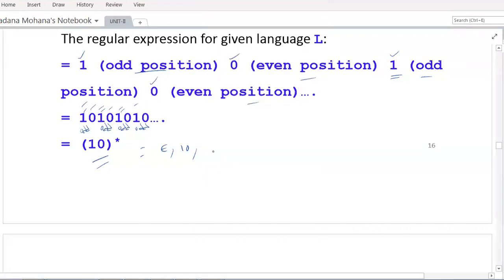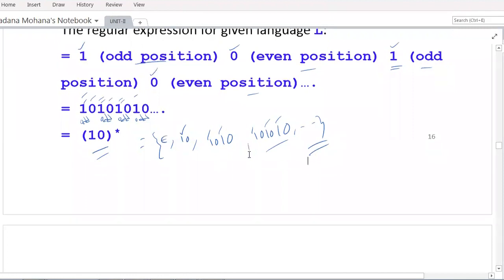Then you can take two repetitions, 1010, then three repetitions, 101010. Here you can see the first has 1 at the first odd position, the second has 1 at the first and third odd positions, and the third has 1 at the first, third and fifth. So each and every odd position consists of 1. So it satisfies our given language condition. Therefore, this is the resultant regular expression.